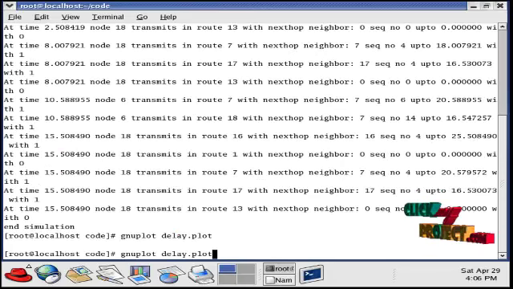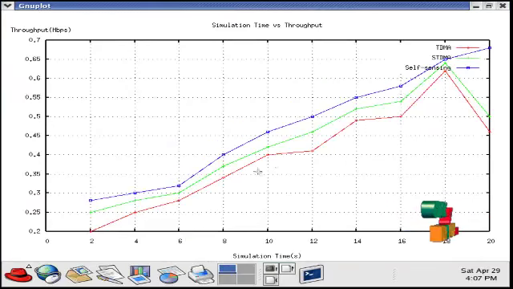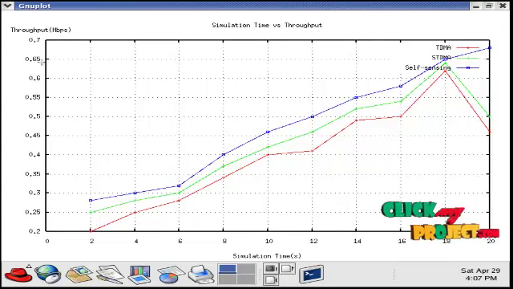To see another graph, type GNU plot THR, that is throughput.plot. This is the throughput graph. Here we vary the simulation time and find out the throughput for each and every unit time.